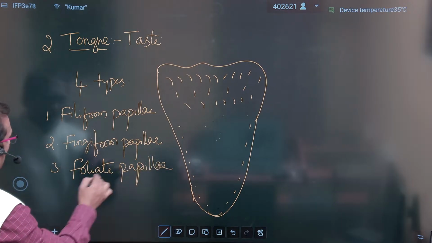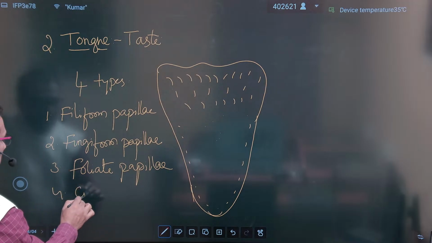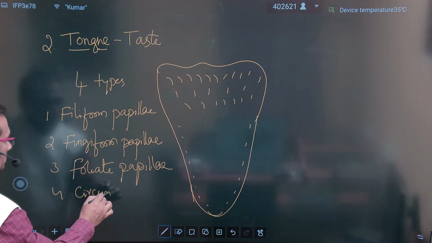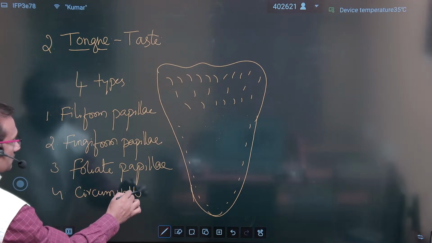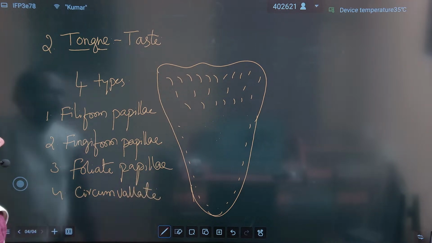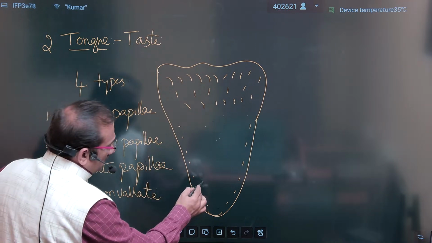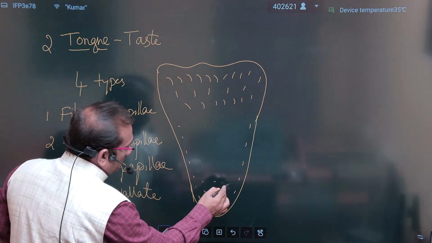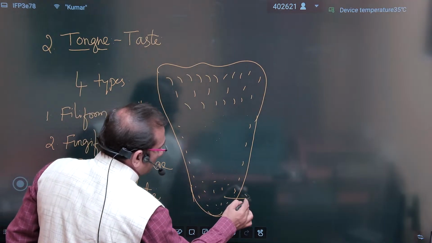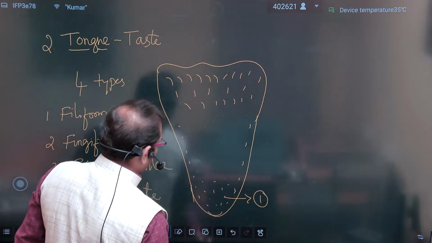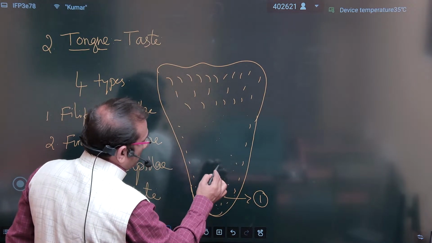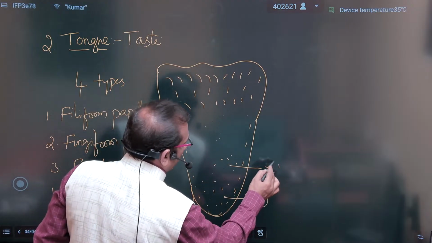And lastly, the fourth one, circumvallate papillae. At the tip of the tongue is the first one, filiform, and just above the filiform is the second, fungiform.